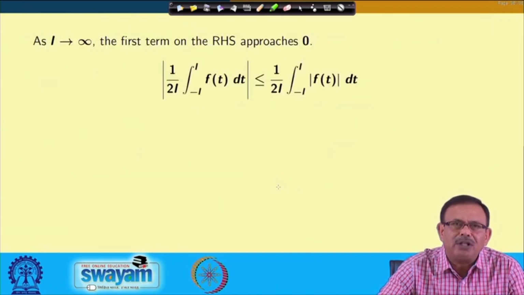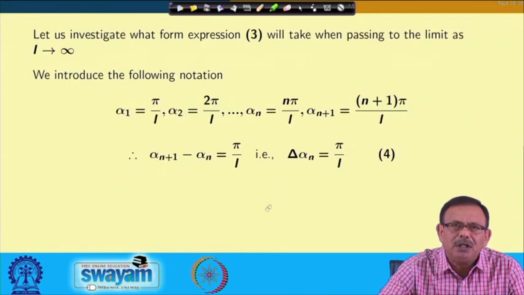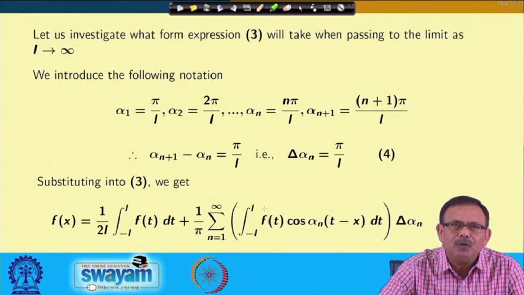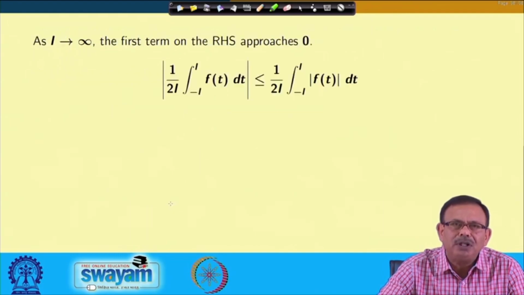So, using this, as L approaches infinity, the first term of the right hand side, that is 1 by twice L, integral from minus L to L of f(t) dt, will approach 0. How? Let us see.